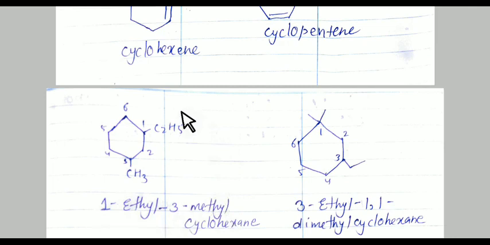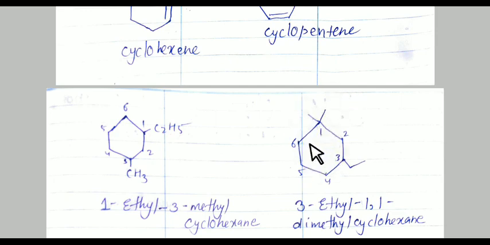Now always remember student, ethyl means C2H5 group, you can show it like this also. See this, the sign of a right. So it means that here at the third position an ethyl group is attached. If a single line is there, it means that it is a methyl group. See, two single lines are there, meaning two methyl groups are joined on the ring.